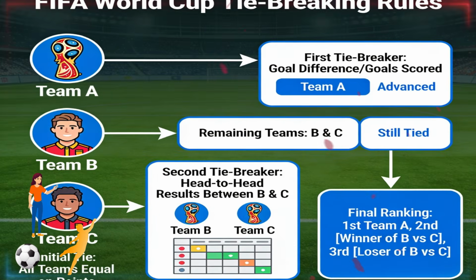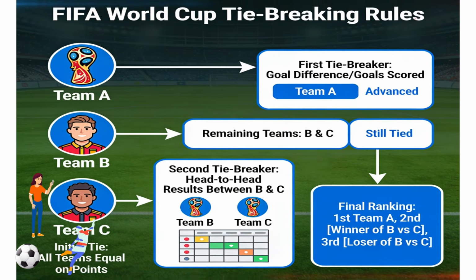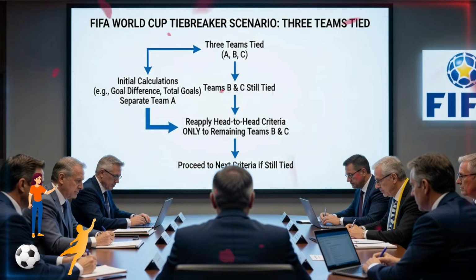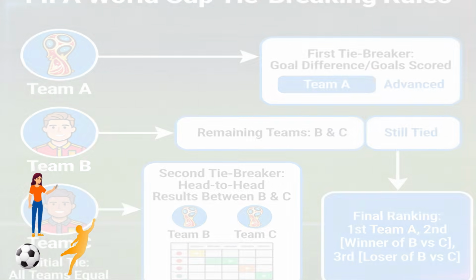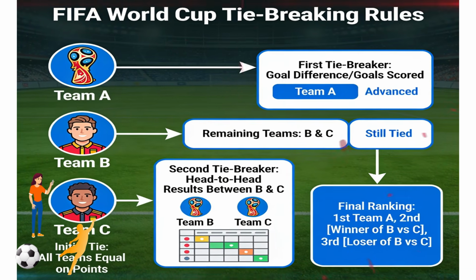Here's an important detail. If three teams are tied and these calculations separate one team but leave the other two still tied, FIFA reapplies the head-to-head criteria only to those remaining teams before moving on.